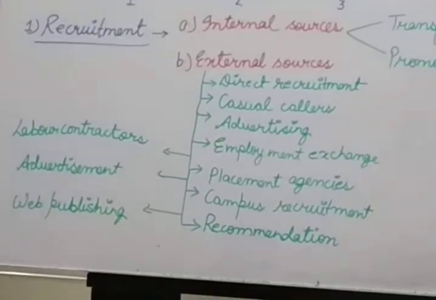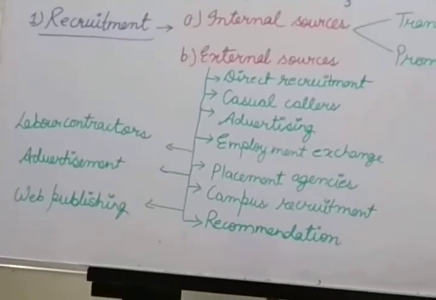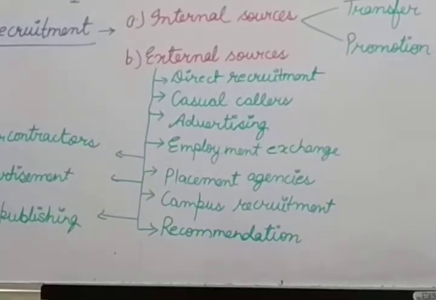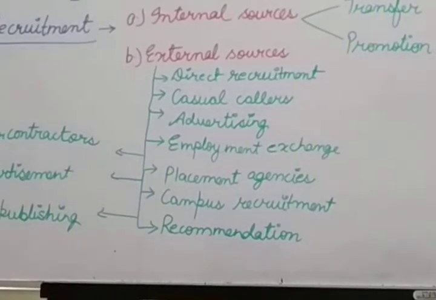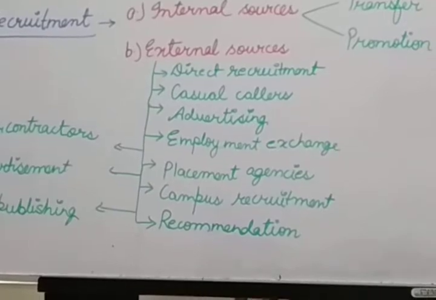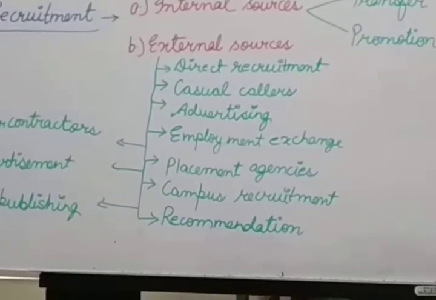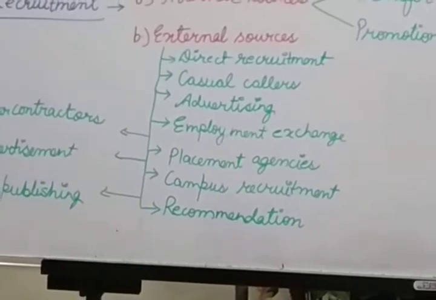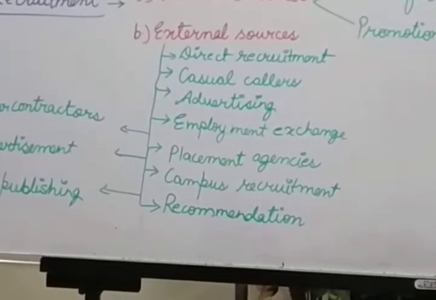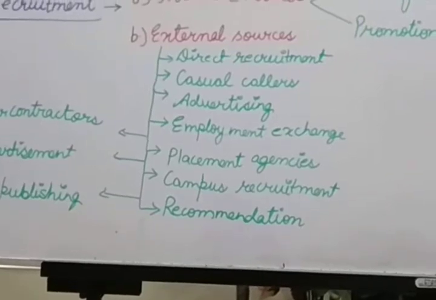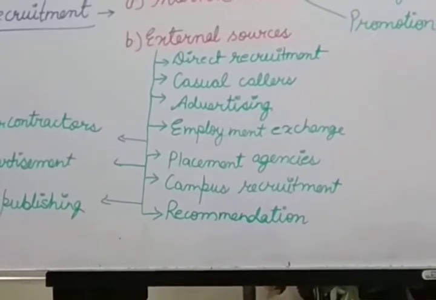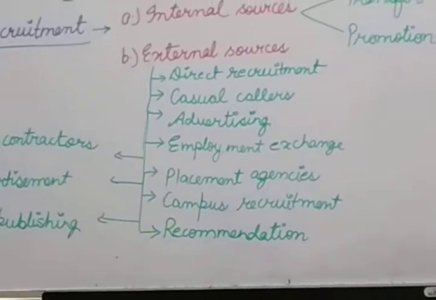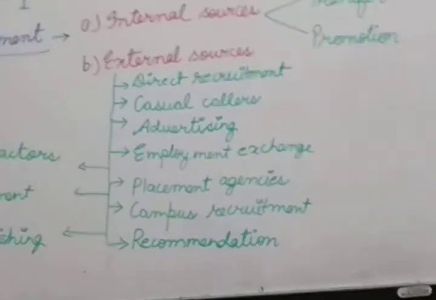First of all, direct recruitment. Direct recruitment means sometimes the organization pastes a notice at the gate of their offices or factory or at the workshop stating the vacant job position. So the people who are interested just come for the interview, and this method of external recruitment is the most suitable for unskilled job positions, just like when we want peons, sweepers, for all such things. This is the best method.